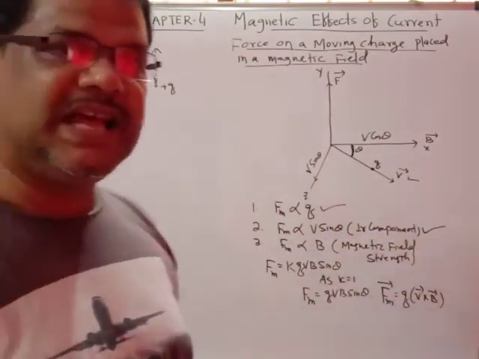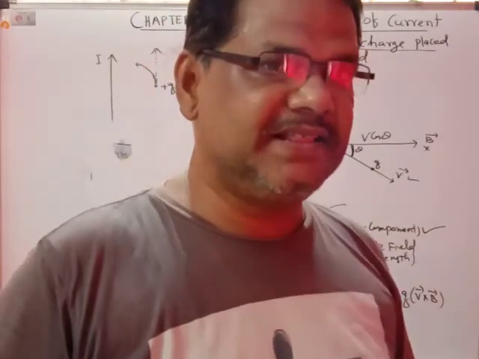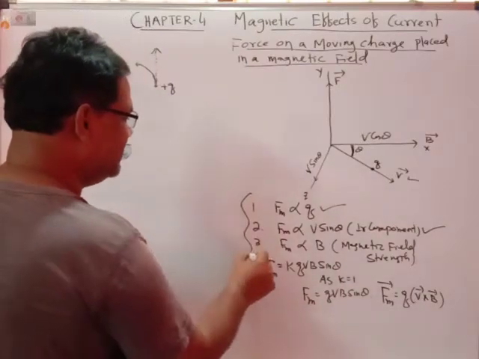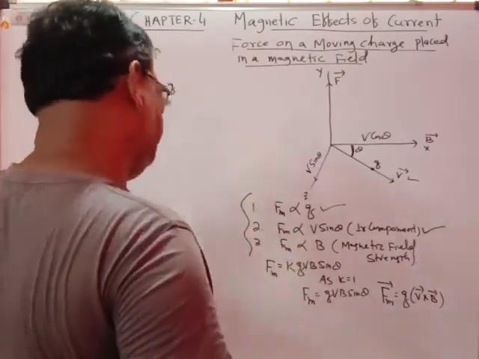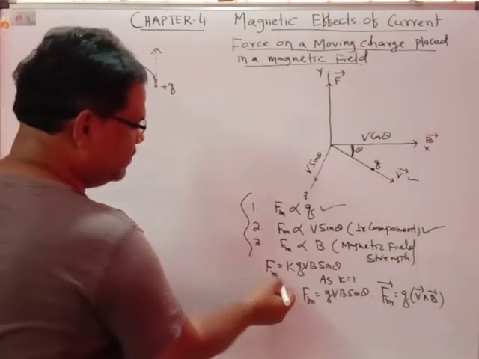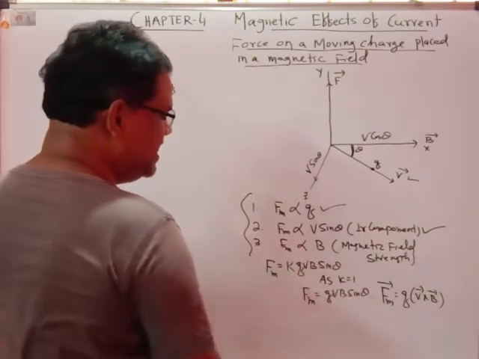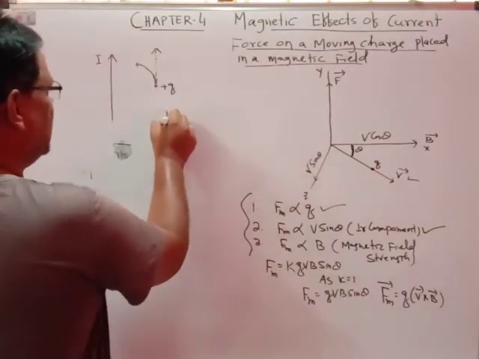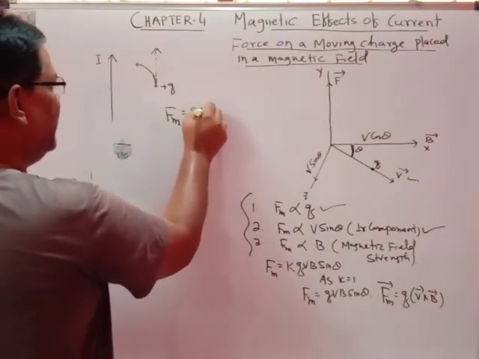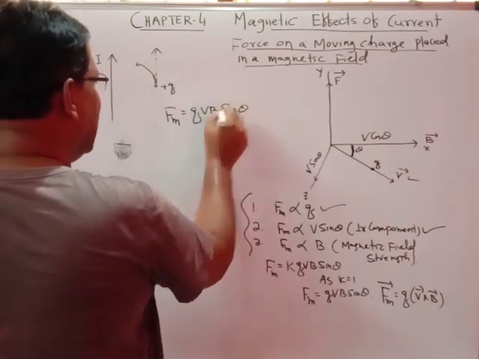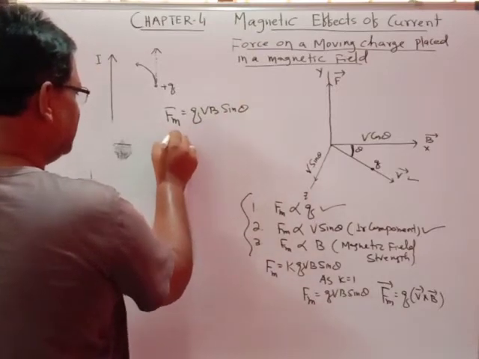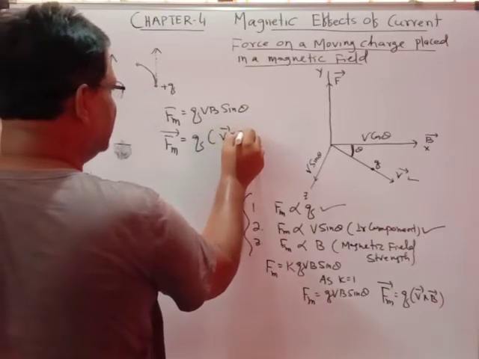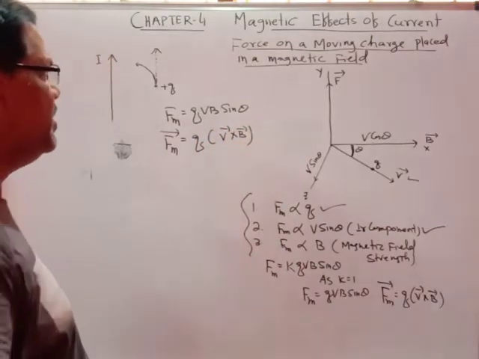The magnetic force is also directly proportional to the magnetic field strength, capital B. So it depends on q, v sin theta, and B. Combining all this, Fm equals K q v B sin theta. With K equal to 1, Fm equals q v B sin theta. In vector form, the magnetic force equals q times v cross B vector.